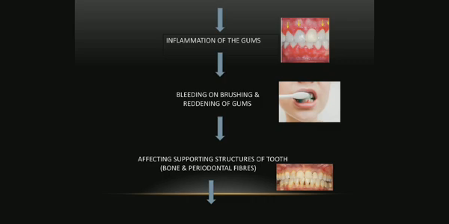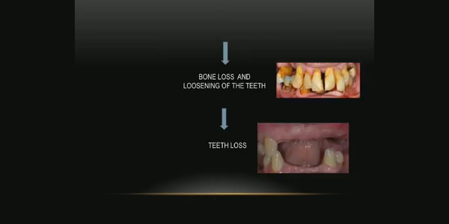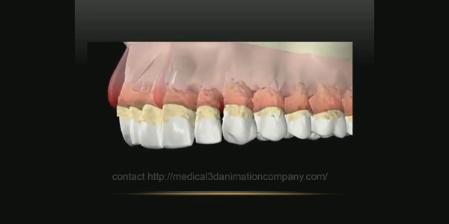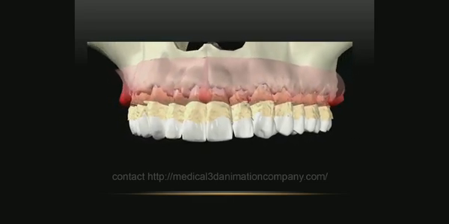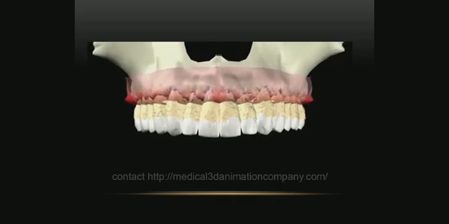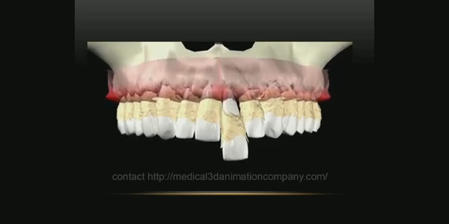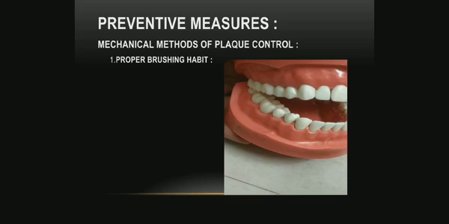If this process goes on, then it will affect the supporting structure of the tooth, that is the alveolar bone and periodontal fibers, leading to recession of the gums and bone loss, and even the loosening of teeth, and leads to tooth loss. This video presentation shows that an increase in plaque and calculus formation will lead to inflammation of the gums, showing the recession and bone loss, and leads to loosening of the teeth, and even the tooth will fall out. Now let's see the preventive measures for gum diseases.